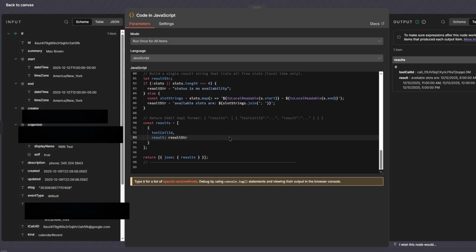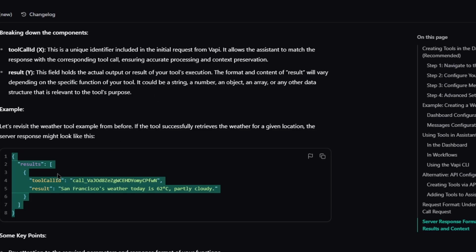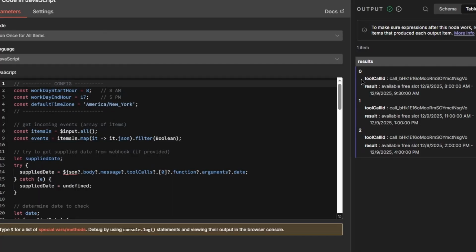After a bunch of different solutions, this is the solution that I landed on. First of all, the issue that I had, hold on, let me see if I can show you. This is a previous execution from when I was trying to figure this out. This is the issue I had: when my program ran, it was sending 3 different results. Notice the format of the results. It's a similar format to what vapi asks for, with tool call and result.